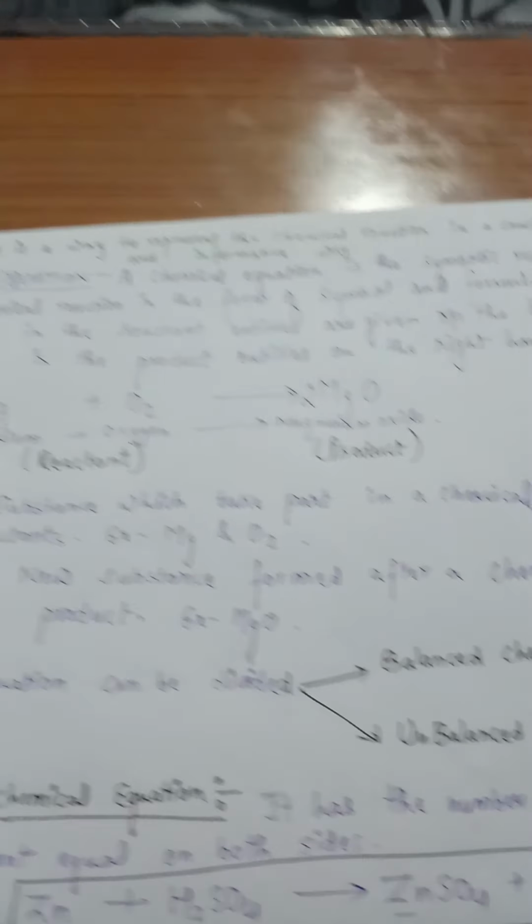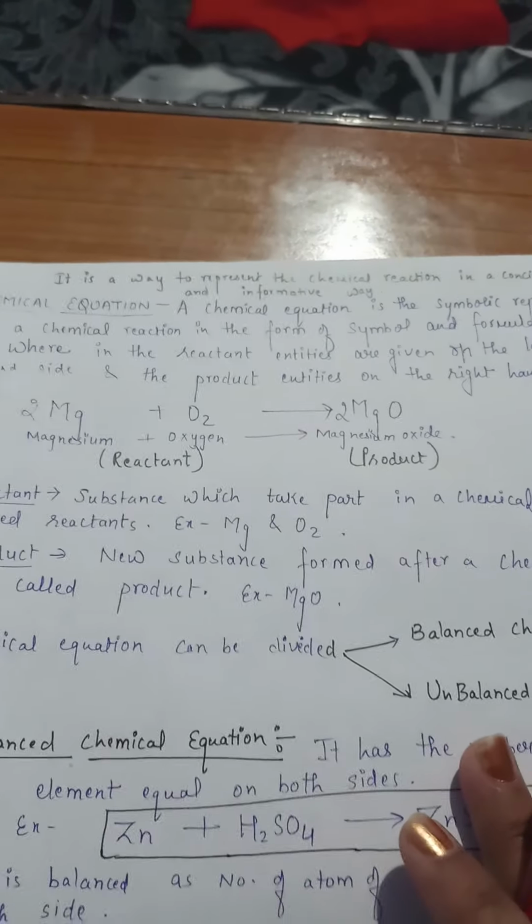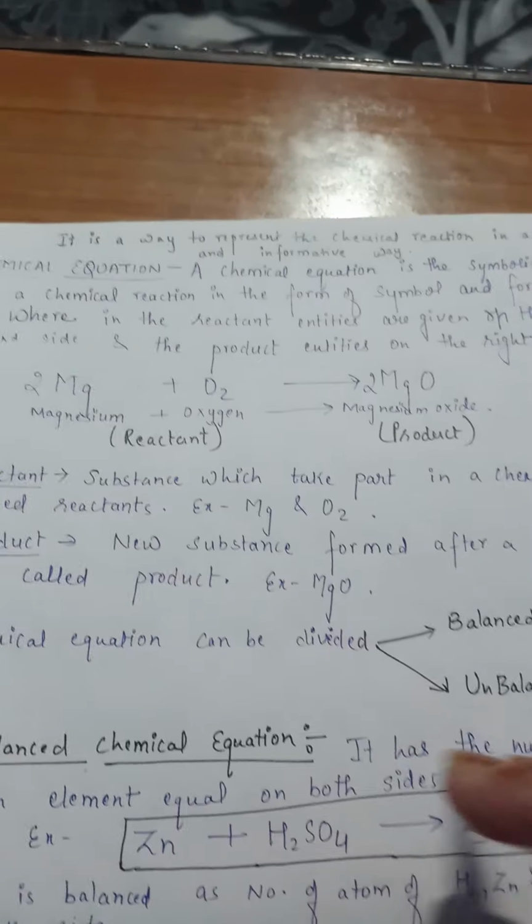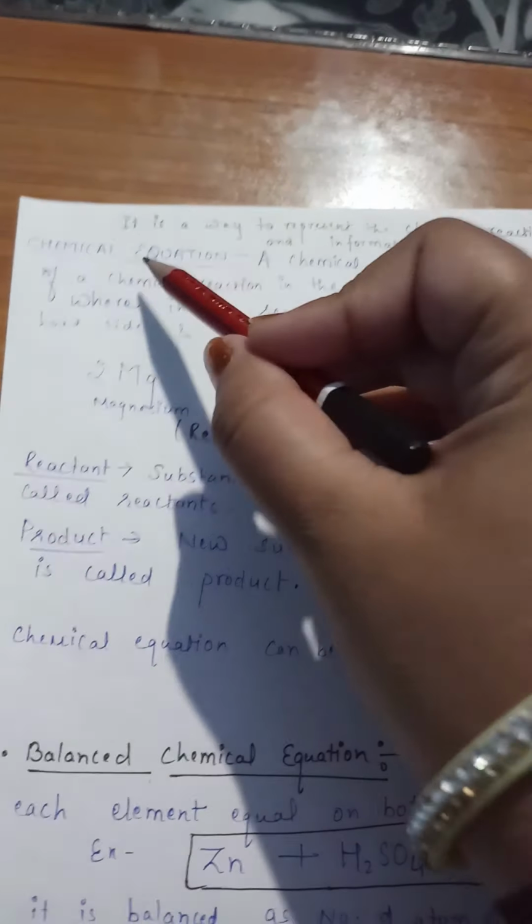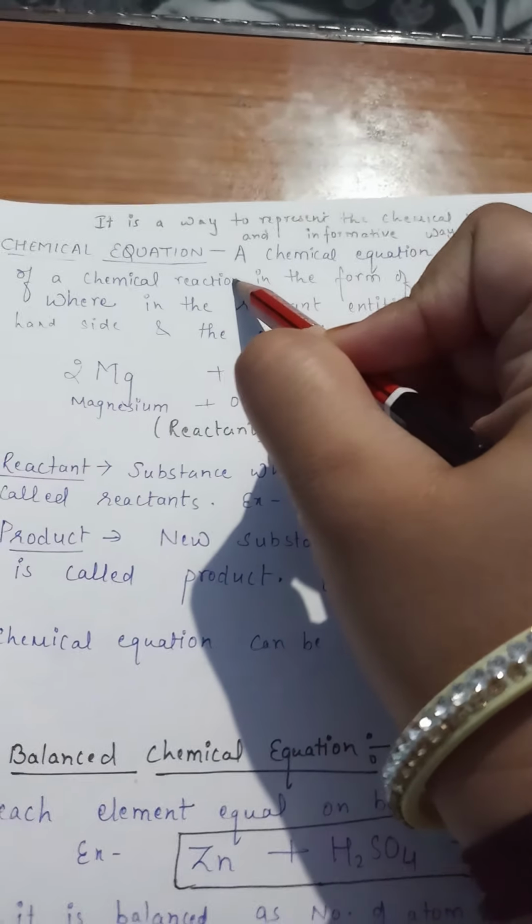After this, we come up with the next topic, that is chemical equation.